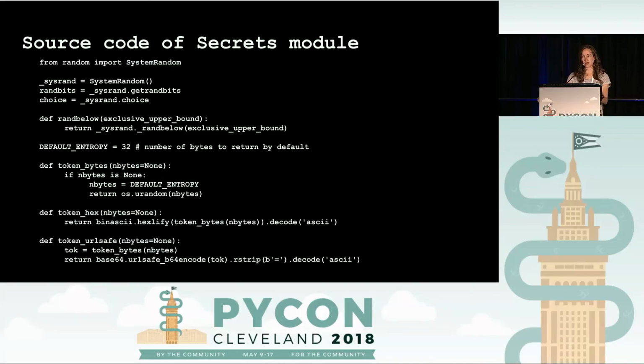This is the source code of the secrets module, and we don't have to go too in depth. I just want to point out a couple of things. First of all, it's importing SystemRandom, so you might remember that David Glick, who submitted the bug to Zope, mentioned using SystemRandom instead of the random module. The default entropy is set to 32 bytes, which is more than sufficient for most purposes. And you can see that it's, just by the length, not very mathematically complex.